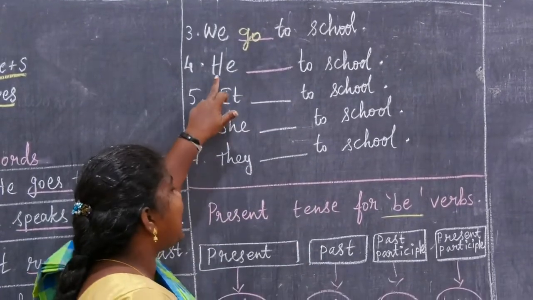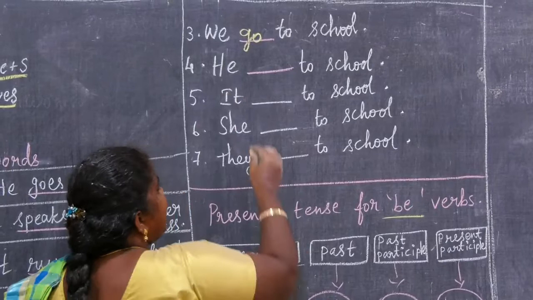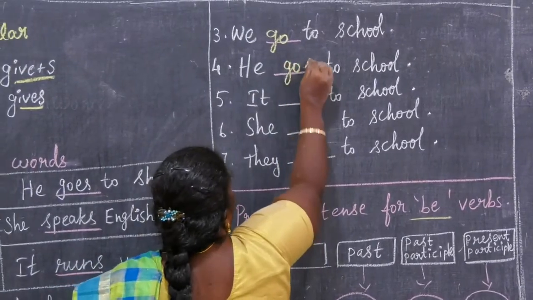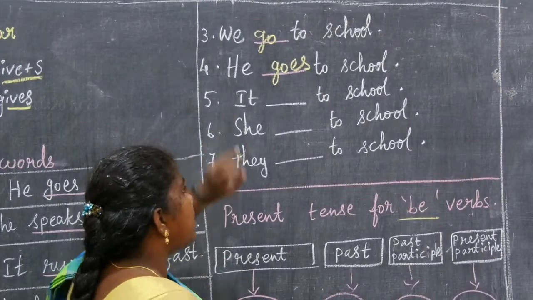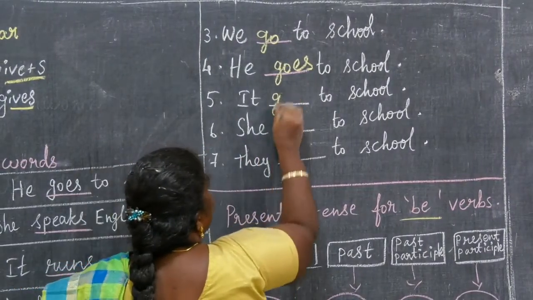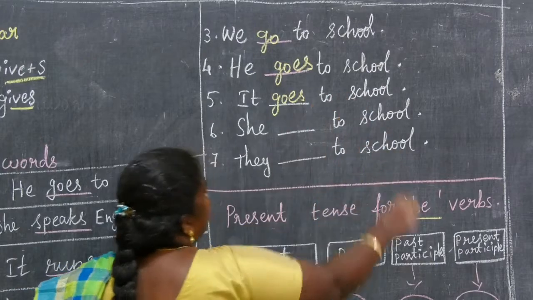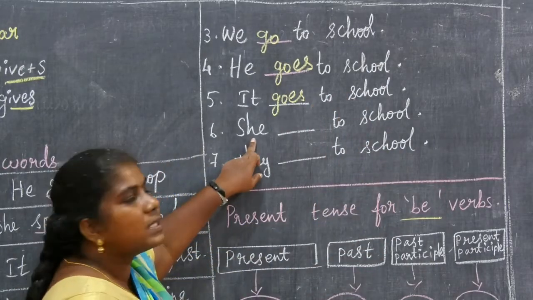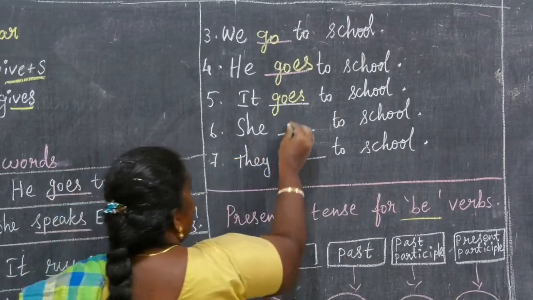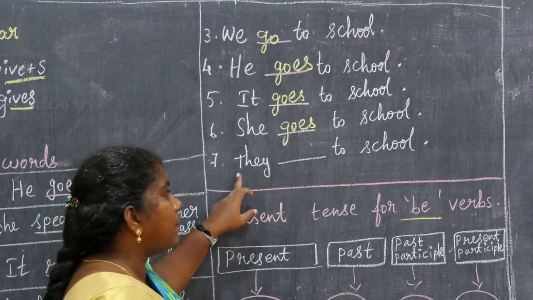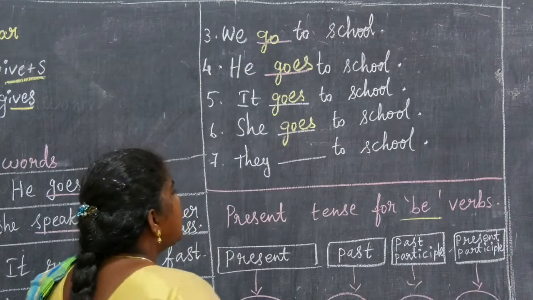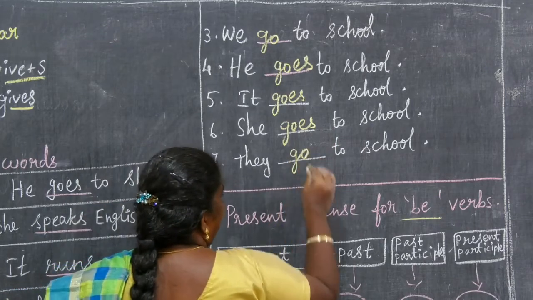Then this pronoun is he, so we want to add es. He goes. He goes to school. Then it is also third person singular, so it goes to school. Then she is also third person singular. She goes to school. Then they, plural form: They go to school.